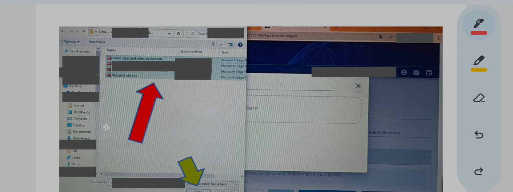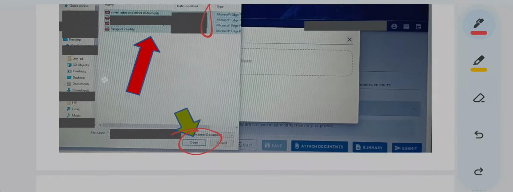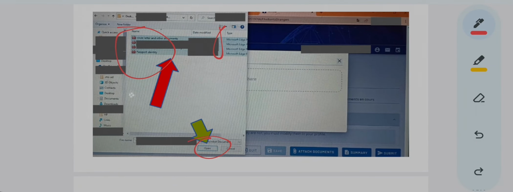I selected all the PDFs in one go only, and then I press open. When you press open, all these PDFs will be uploaded over here.